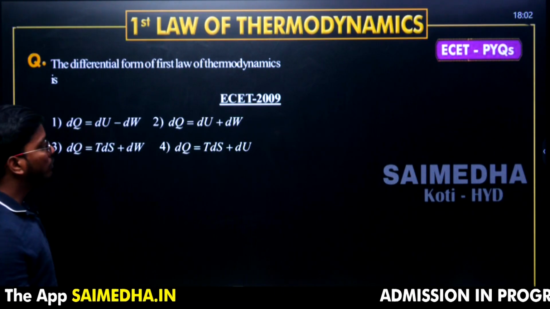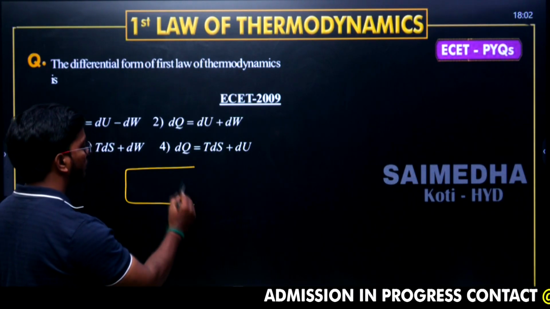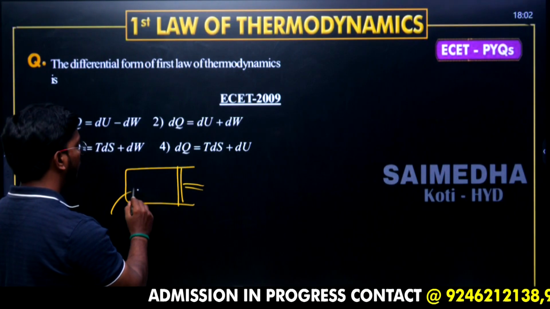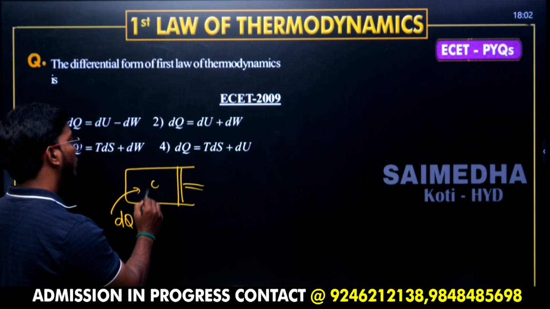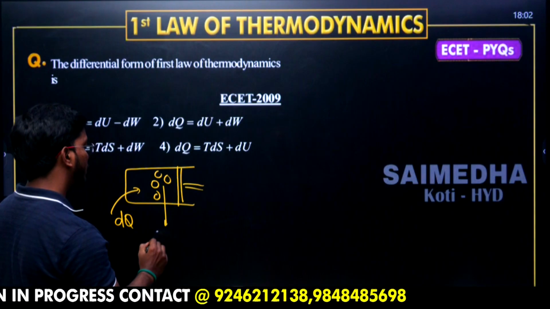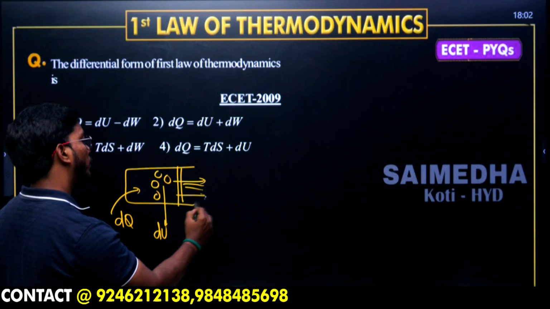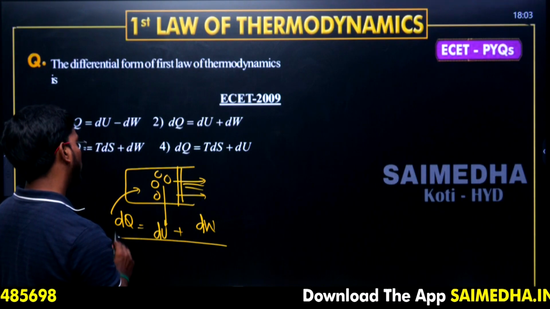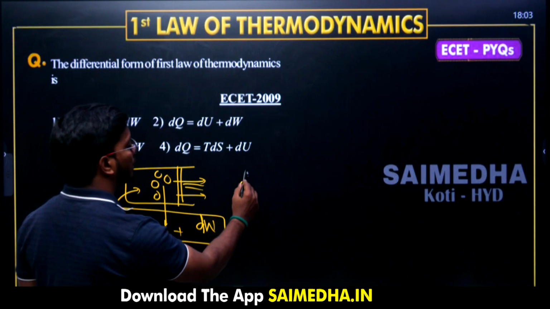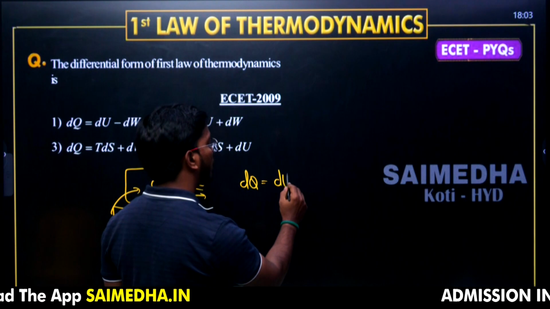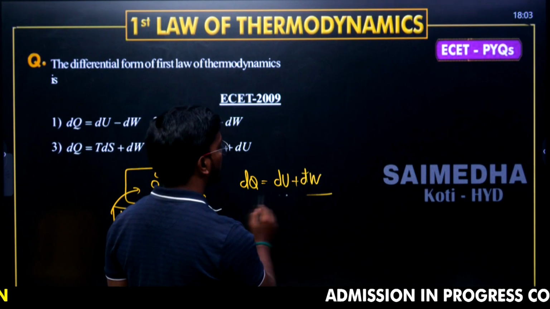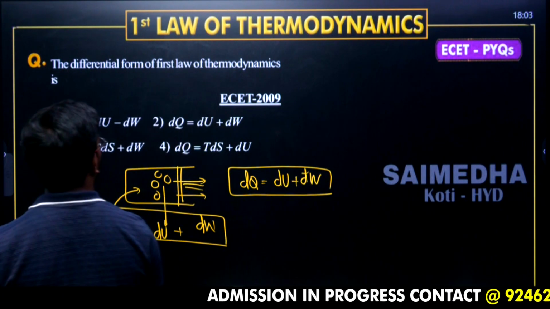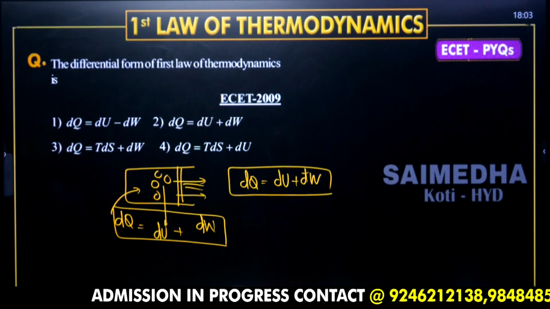Differential equation of the first law of thermodynamics. Already I have given you this statement. When heat is given, that is Q, it is going to split into internal energy plus the work done. So dQ equals dU plus dW. This is the formula. Heat transfer is equal to change in internal energy plus work transfer. This is called the differential form of the first law of thermodynamics.